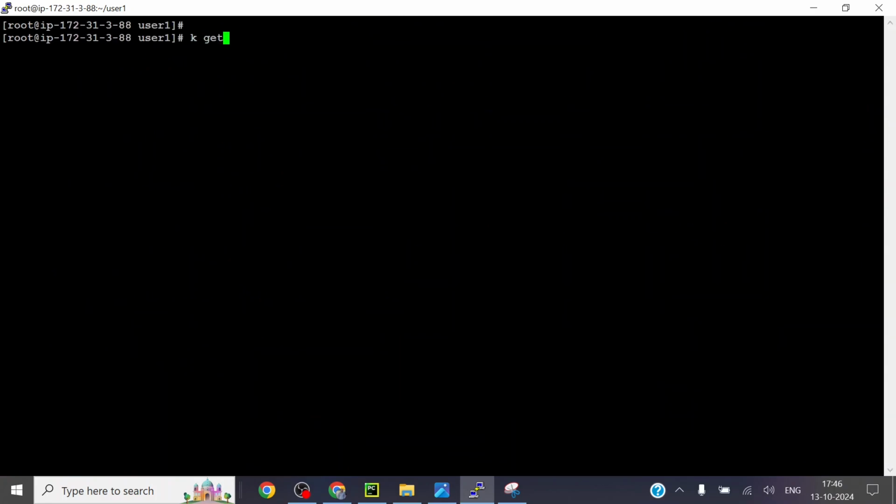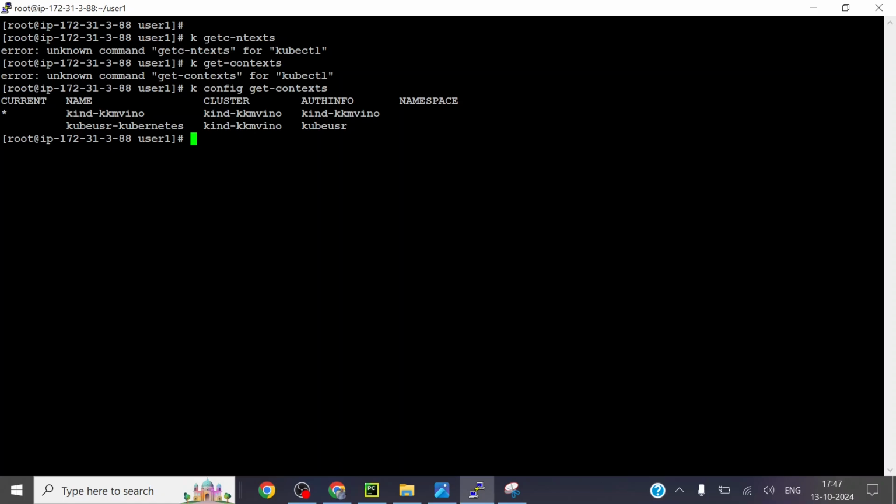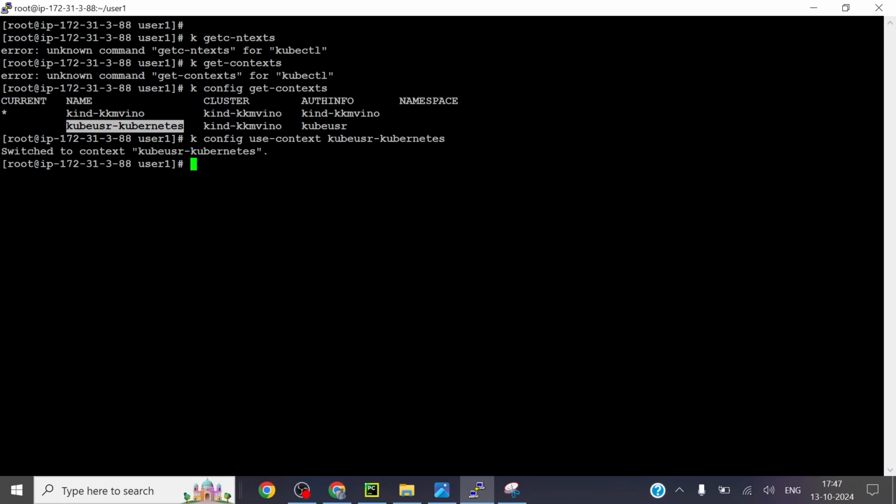Then kubectl config get-contexts. Now I will jump into this user, the normal user, and try to list the pods. Before, we got an error, right? So kubectl config use-context. I'm going to use this context. Right now I'm going to list the pods in the default namespace.